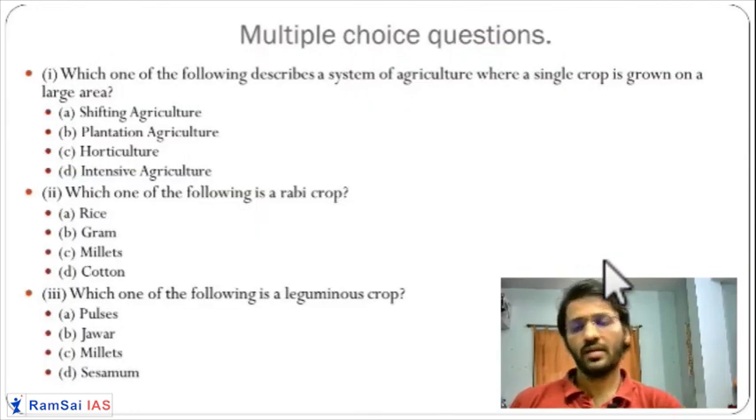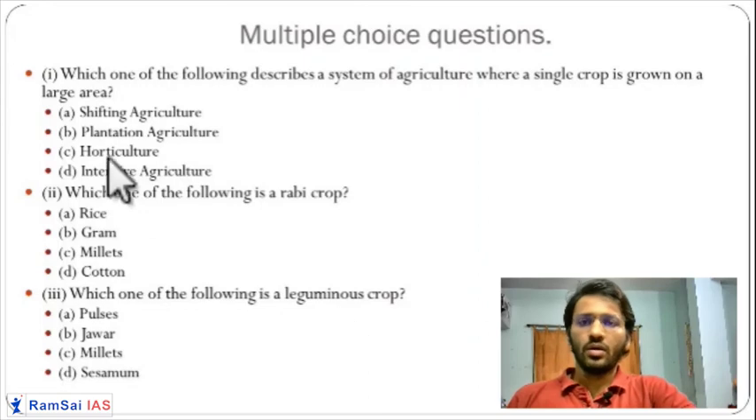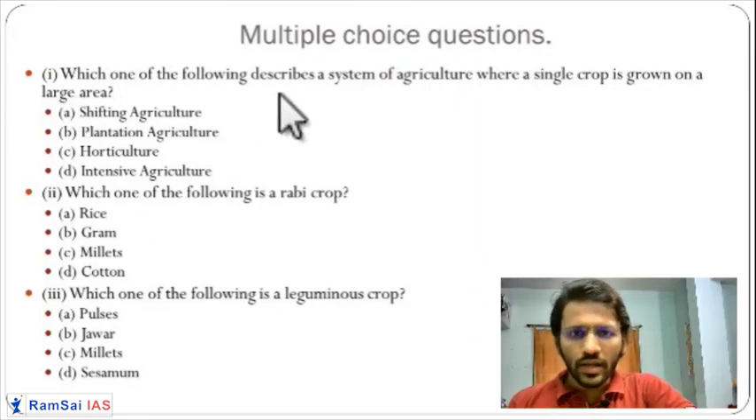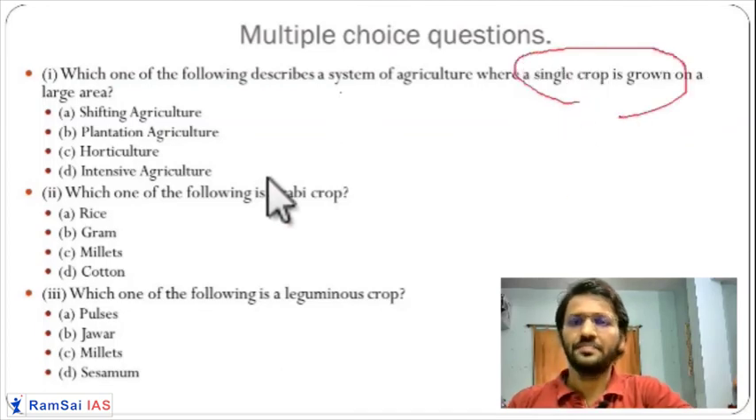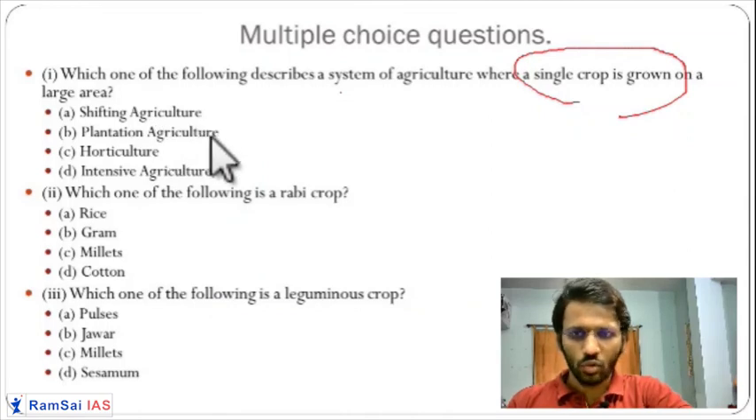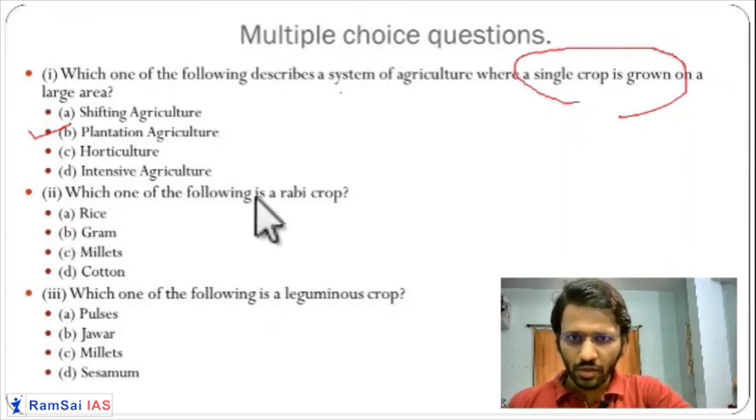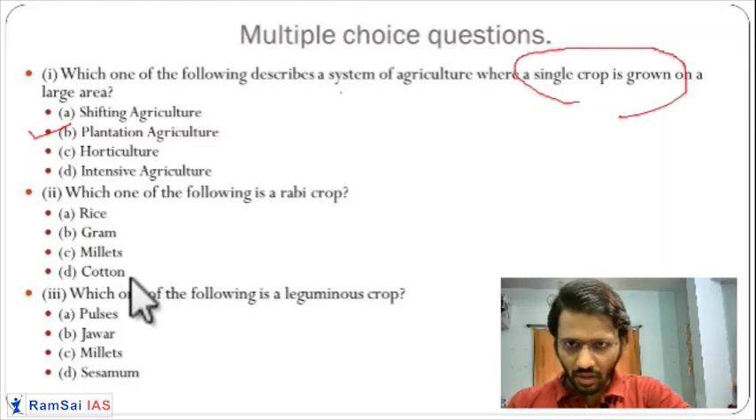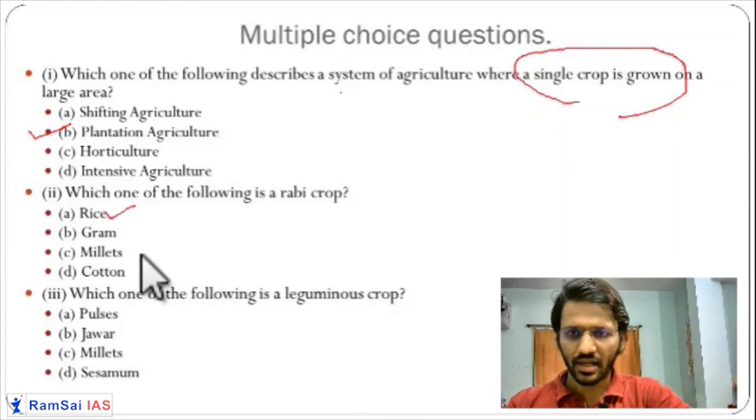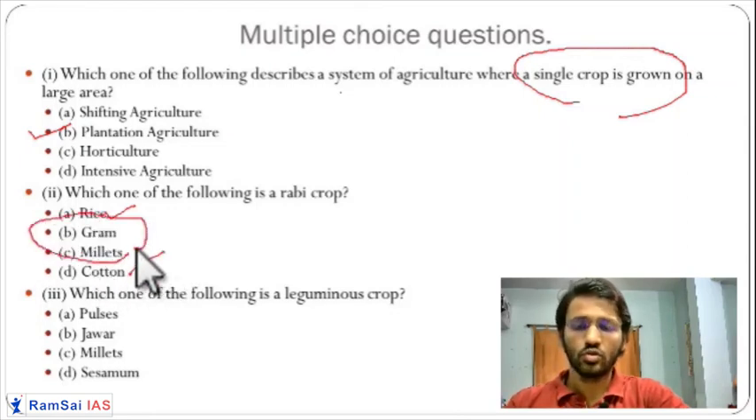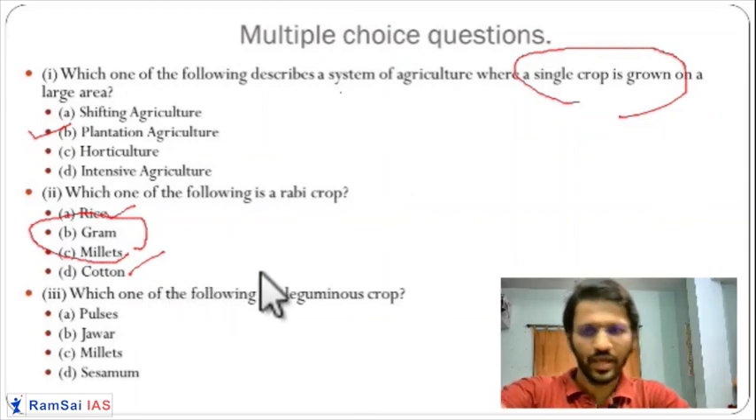Let us see the MCQs based on this chapter. Which of the following describes a system of agriculture where a single crop is grown on a larger area? Shifting agriculture? No. Plantation? Yes. So definitely this is the answer. Which one of the following is a Rabi crop? Rice, gram, millet, cotton? Rice is a Kharif crop. Gram, millet, cotton are Kharif crops. So either gram or millets. Which is the Rabi crop? You decide. We have seen it.